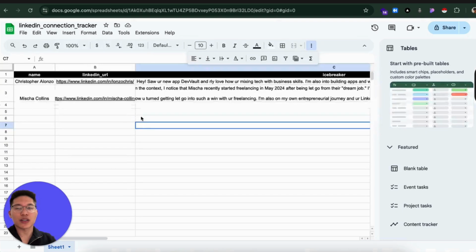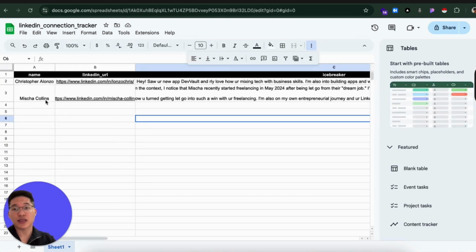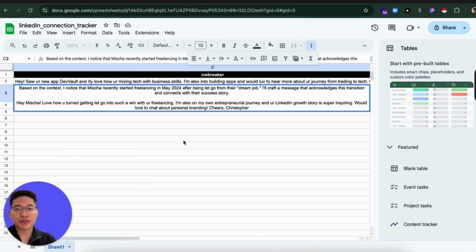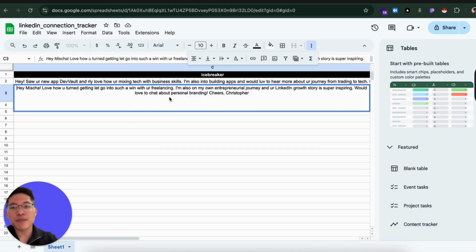If you go to the LinkedIn URL, Misha Collins, as you can see there, and basic context: recently started freelancing in May 2024 after being let go from your general craft, and a message to acknowledge. Okay, maybe we can remove that, it doesn't matter. But here's the real message that you're going to send when you connect with this person: "Hey, love how you turned getting let go into such a win where you're freelancing.